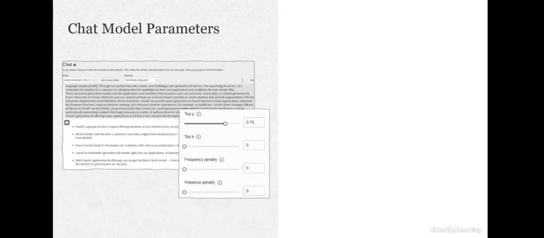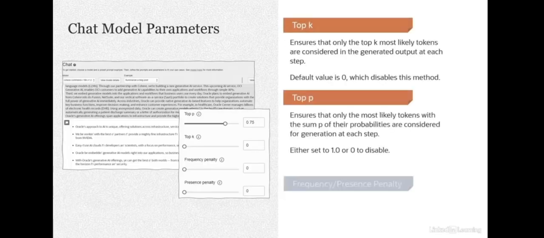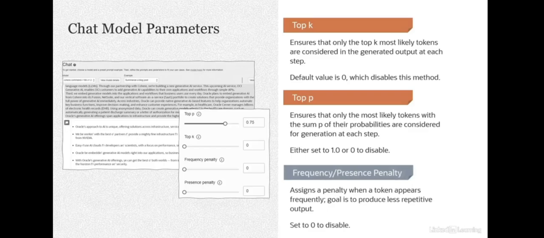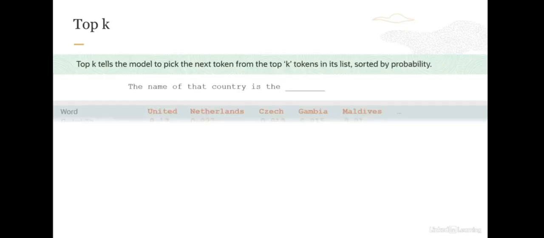The next set of parameters you can change are around top P, top K, frequency and presence penalties. I have a slide describing each of these in greater detail, so let's go to those slides here. The first parameter is top K, and top K basically tells the model to pick the next token from the top K tokens in the list sorted by probability. So let us look at an example.